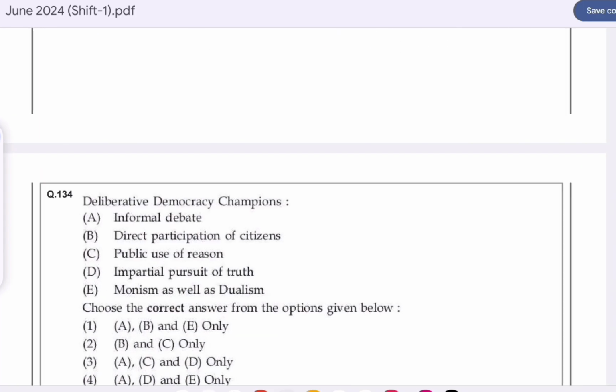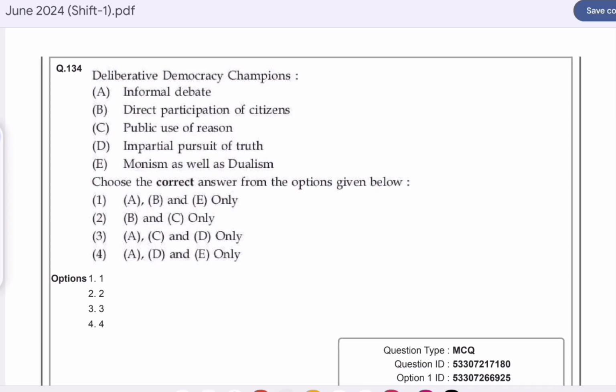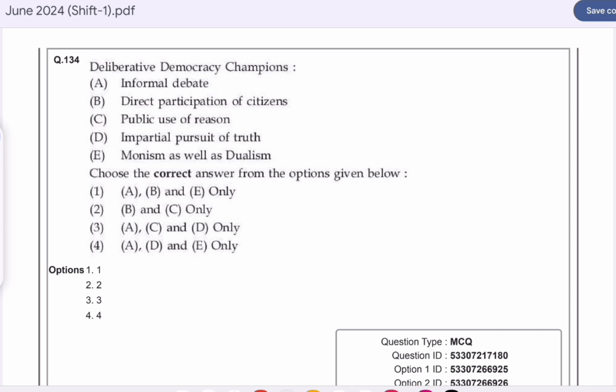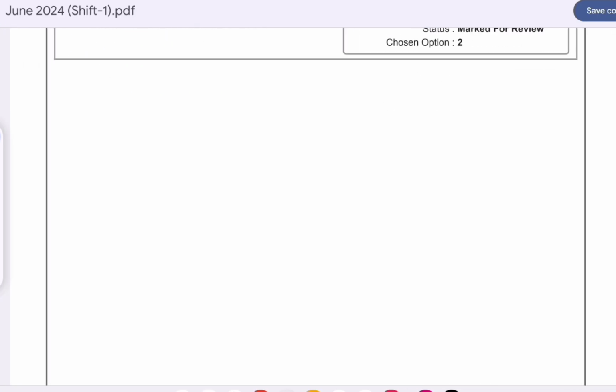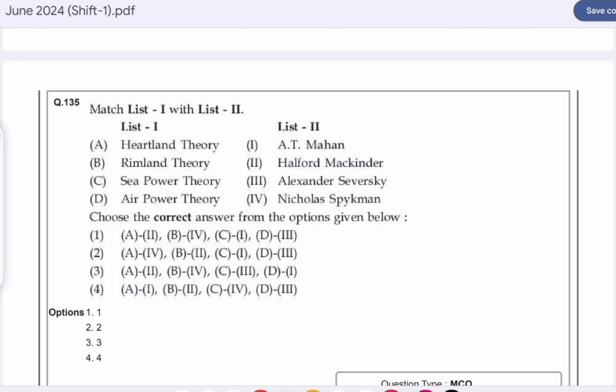Question number 134. Deliberative democracy comprises. Option C is correct here: A, C and D, that is, informal debate, public use of reason, and impartial pursuit of truth. Question number 135. Match list 1 with list 2. Option A is correct here.